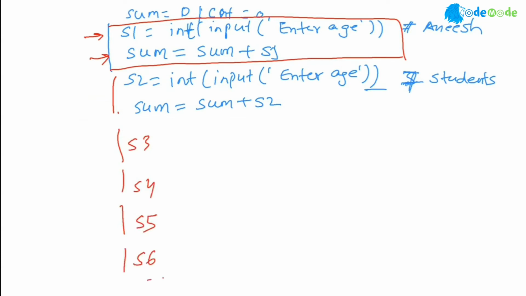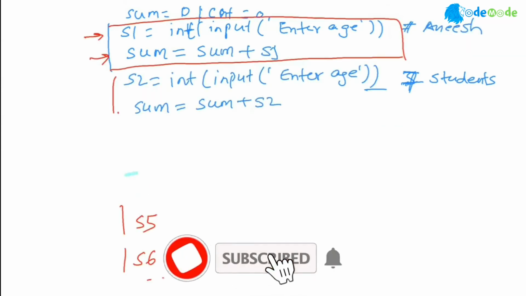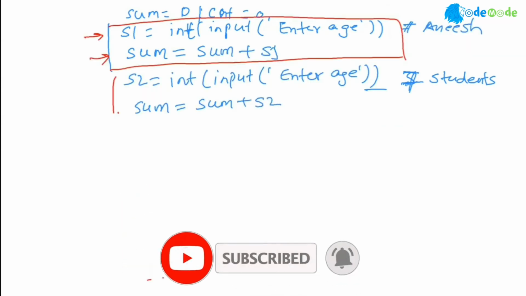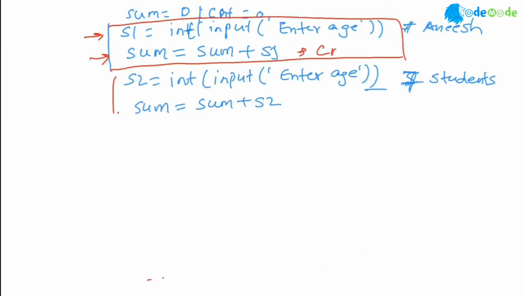And then finally, I'm going to say average equal to sum. Wait, I missed one step. It's my bad. The step I'm going to insert here is, the next thing I want to do is count equal to count plus 1. Because once I asked Anish, count became 1. Then next thing I'm doing is count equal to count plus 1.